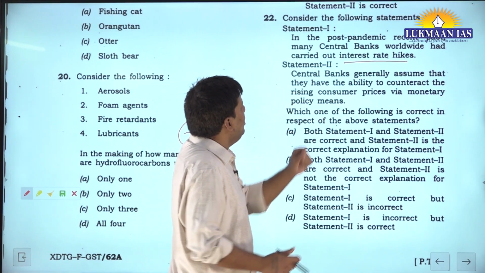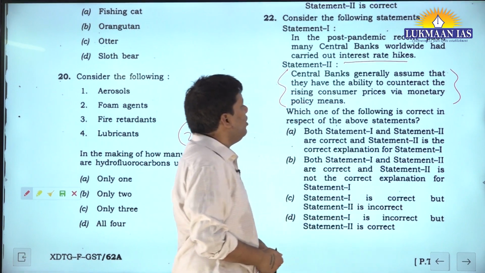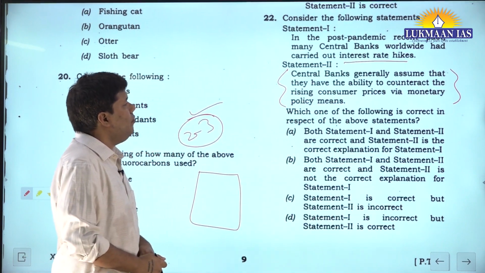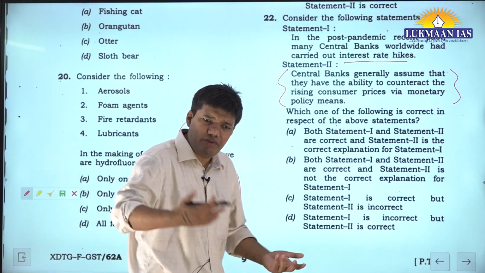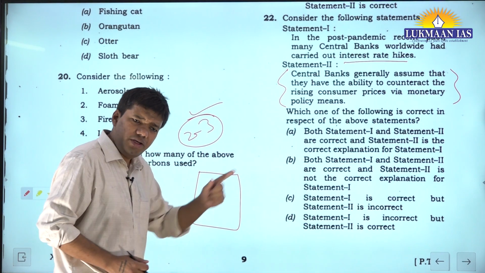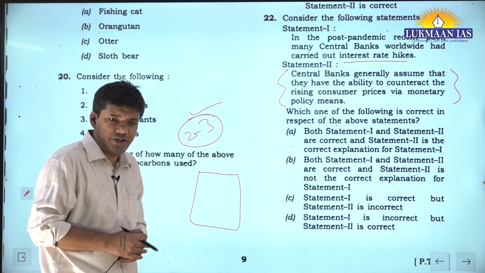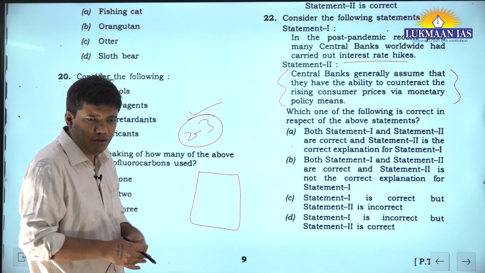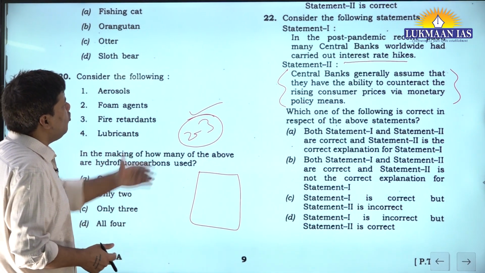Second, central banks generally assume that they have the ability to counteract rising consumer prices by monetary policy. Monetary policy, you understand, right? There are 2 things. One is fiscal policy, one is monetary policy. By increasing rates, controlling inflation, these are part of monetary policy. Like let's say this year there was a question on sterilization. That itself is a part of monetary policy. Okay. So now this question is very simple.